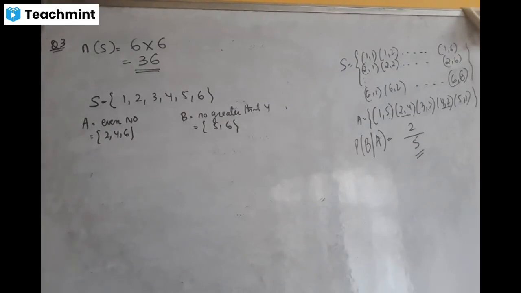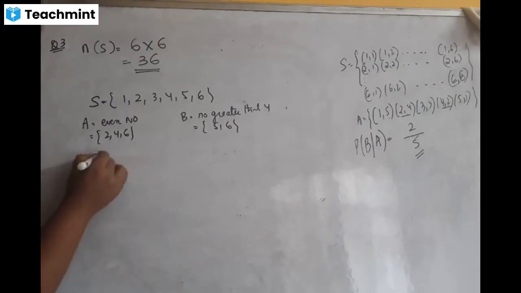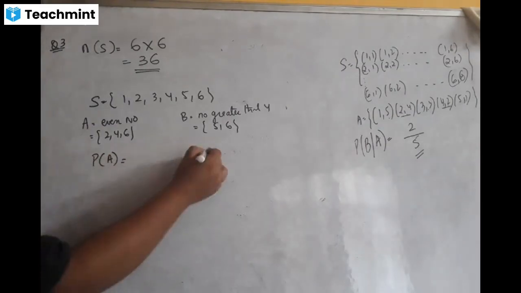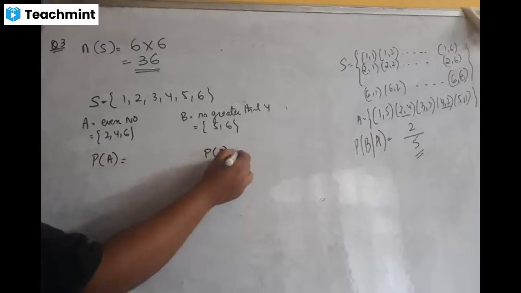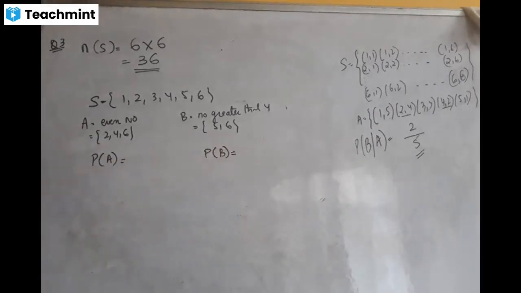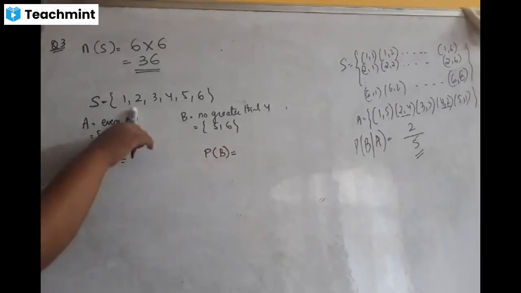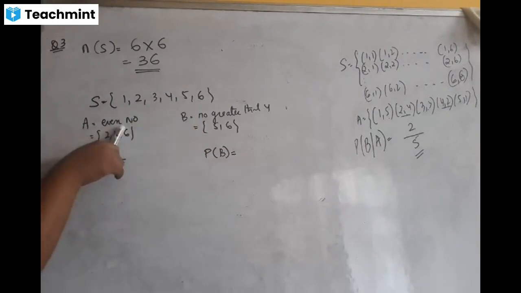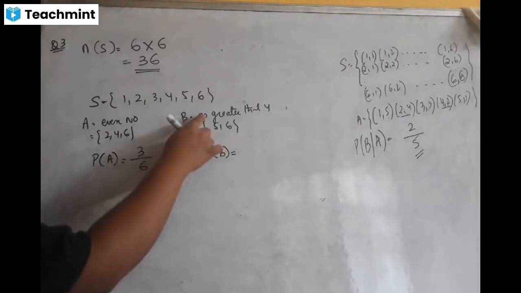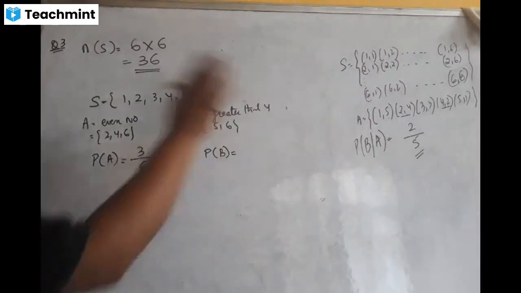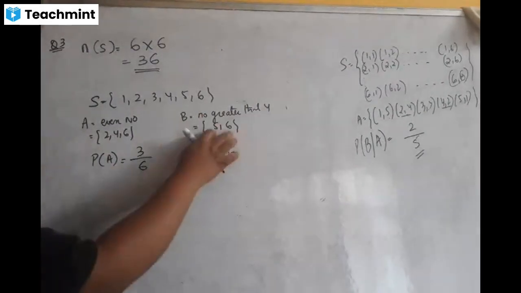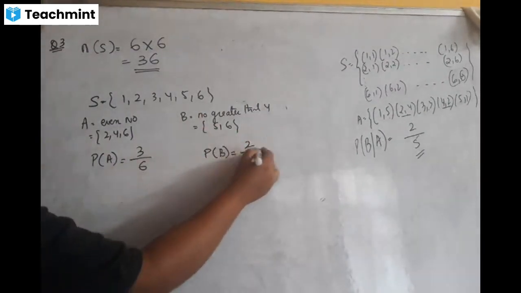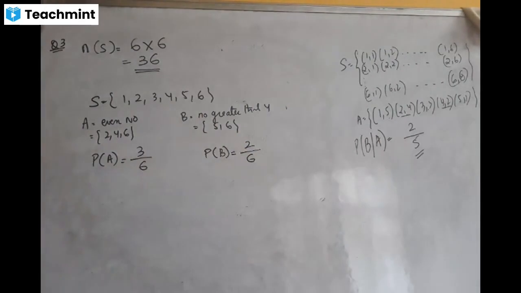Now see, okay everyone, if I ask you what is the probability of A or what is the probability of B, what will be your answer? Probability of A means out of 6 elements I need an even number. So how many elements are there? 3 elements. So the answer is 3 by 6. Now probability of B, number greater than 4, how many numbers are there? There are 2 numbers out of 6. So this is your answer.